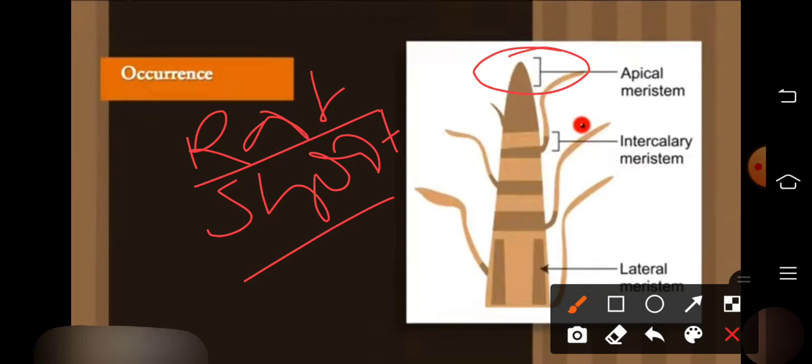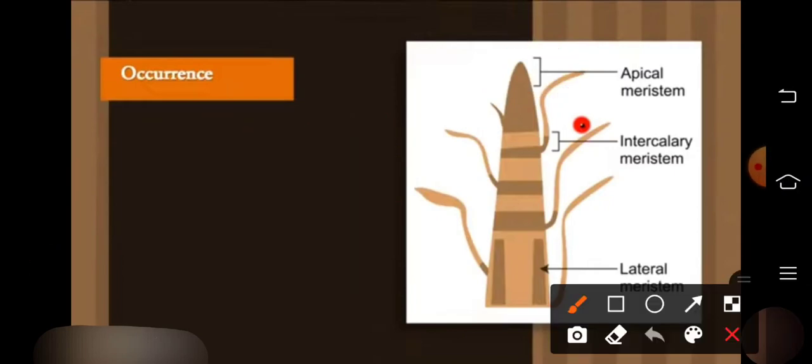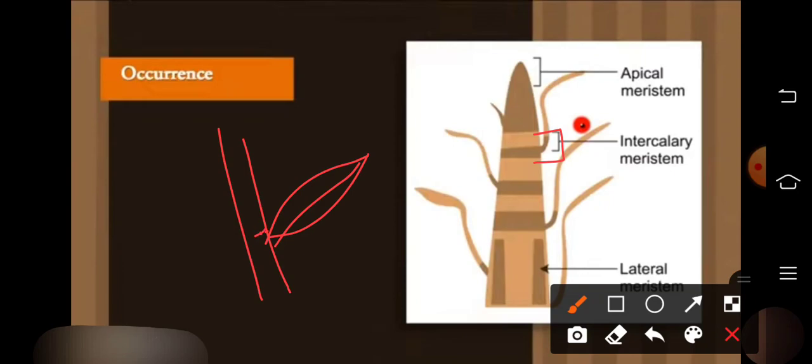Okay, and if you talk about the intercalary meristematic tissue, you can see in the picture, this is the portion where the leaves arise. One leaf from here, one leaf from here. So what is this portion called?